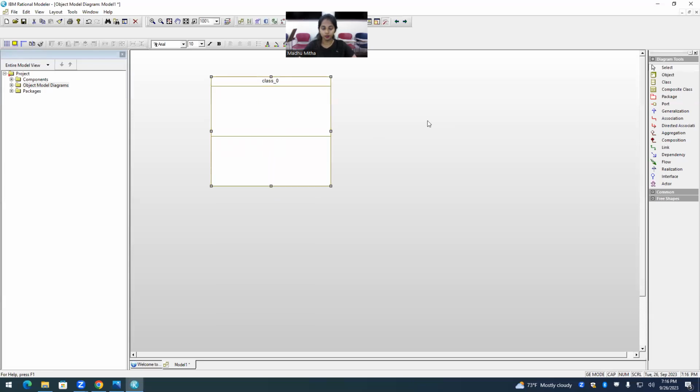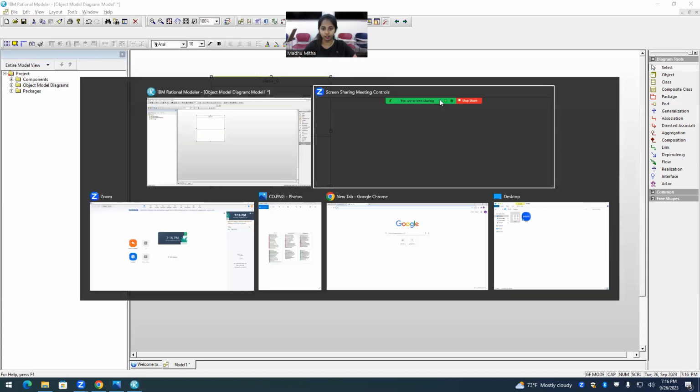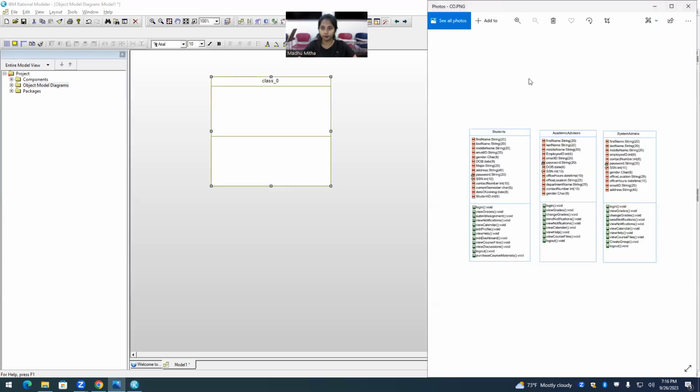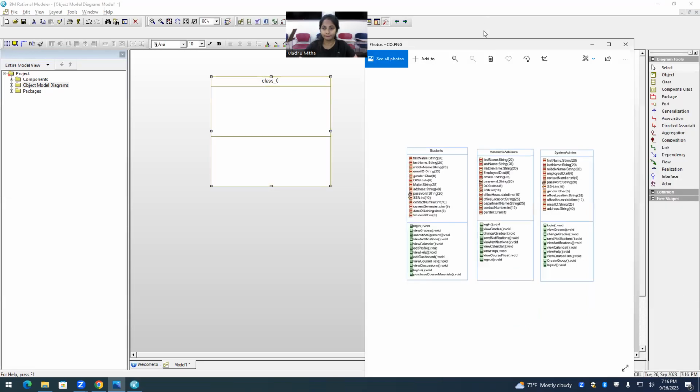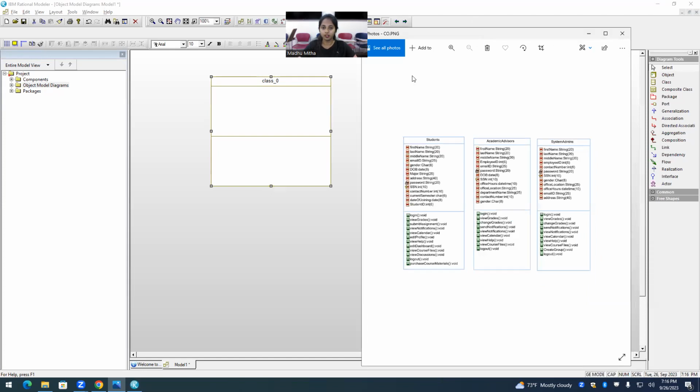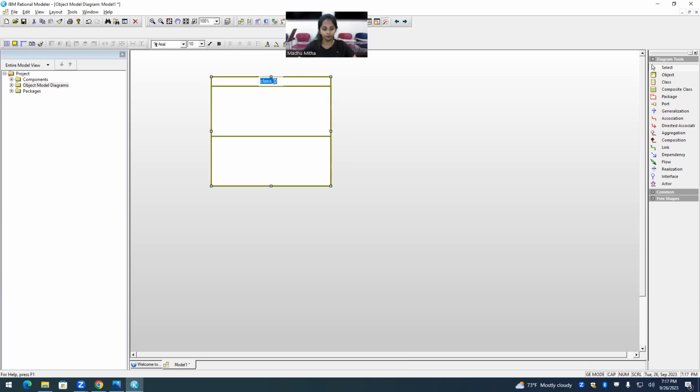In this class object diagram representation, we will consider my Bradley system. For that, let me show you for better understanding. So usually we know the actors and non-actors for my Bradley system. Considering few of the actors like students, academic advisors, or system administrator, I'll be starting ahead with students for name as students.